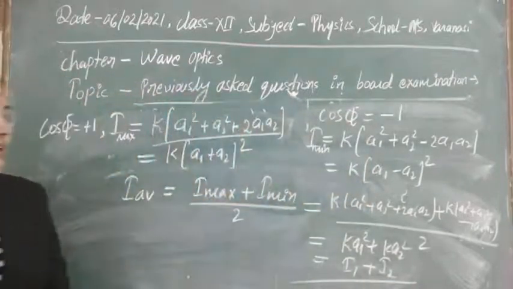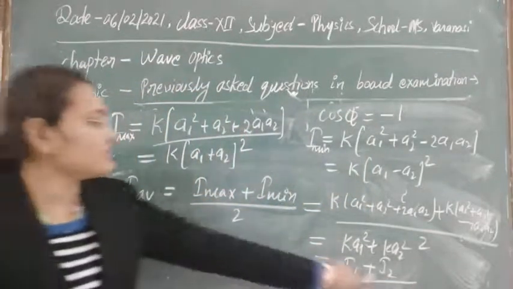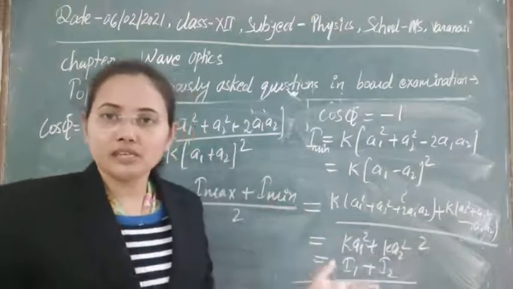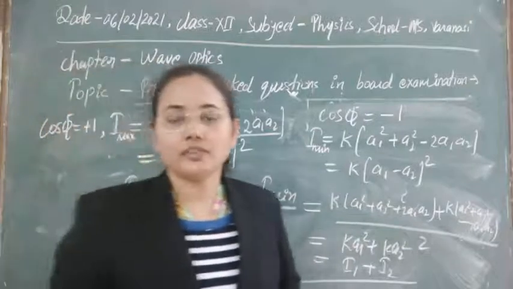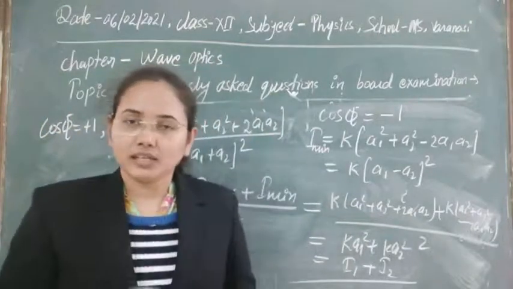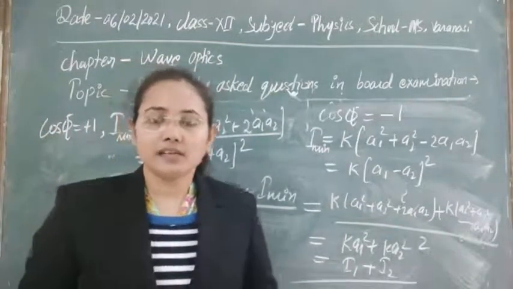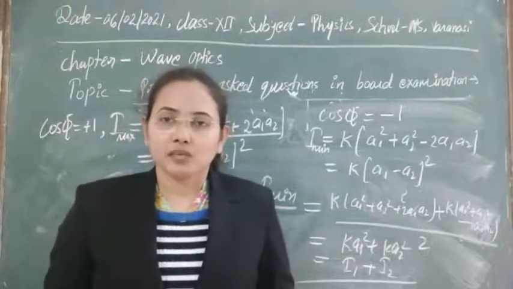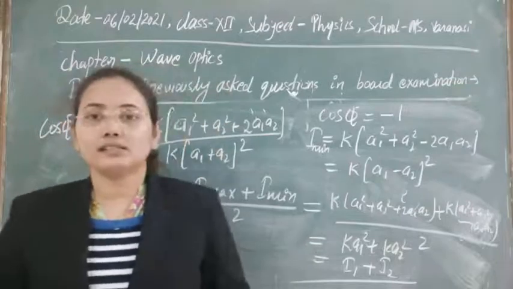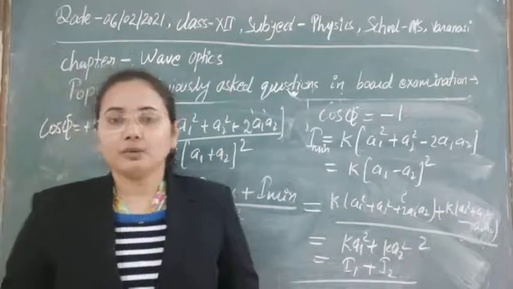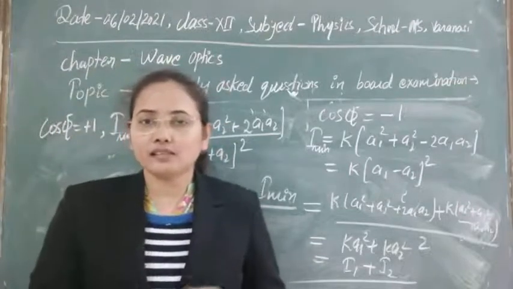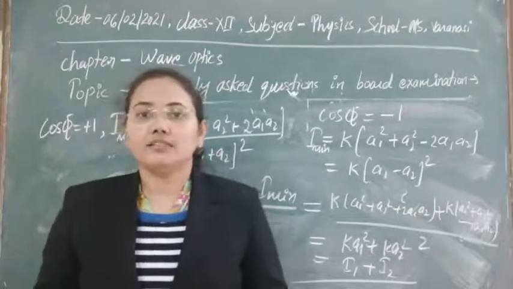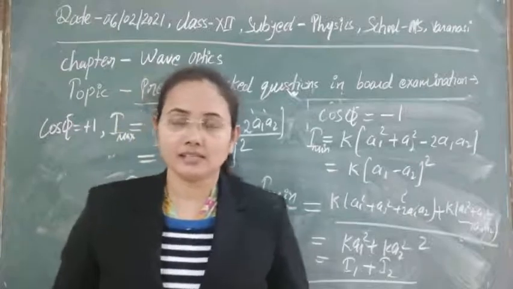Then we see that the average intensity is nothing but the sum of the intensities of the first source and the second source. So obviously there is no violation of the law of conservation of energy. We can simply say that in interference, energy is always conserved. These are the basic questions that are asked here. In the next class, we will discuss the numerical problems asked on refraction based on the wave concept, and also interference. After that we will discuss diffraction cases.